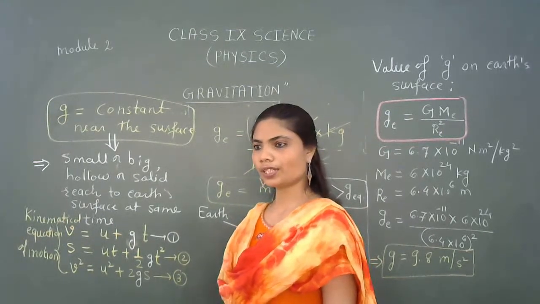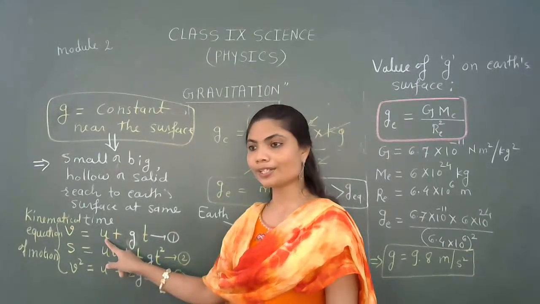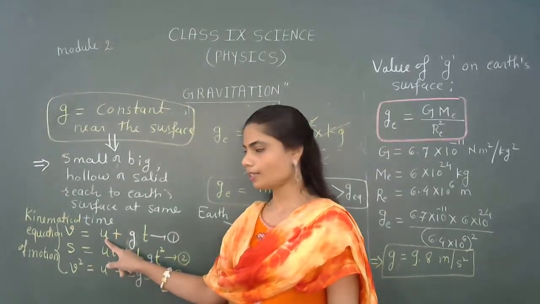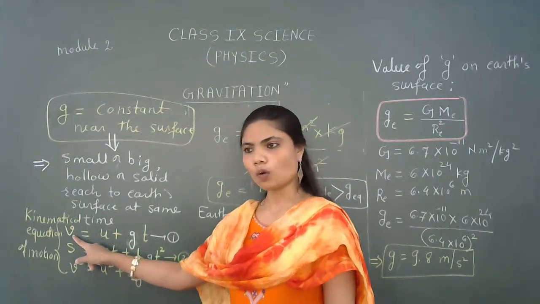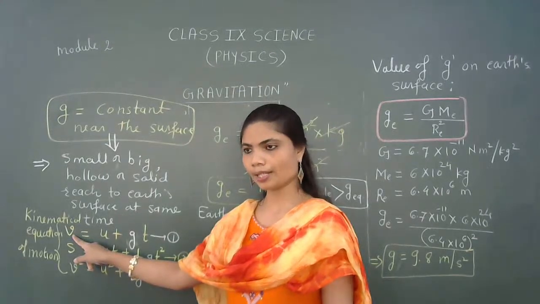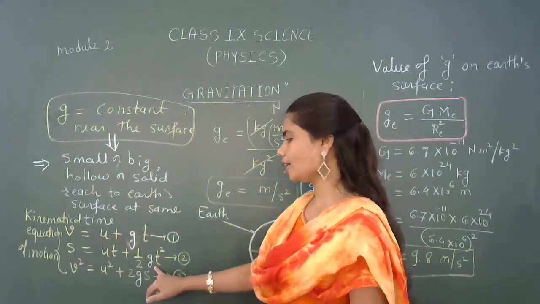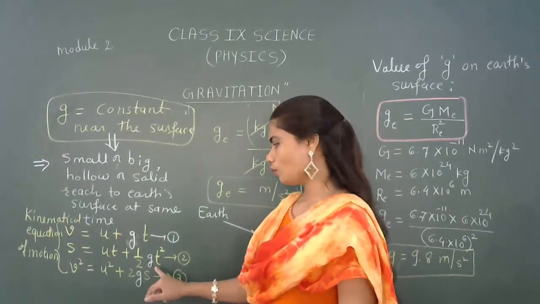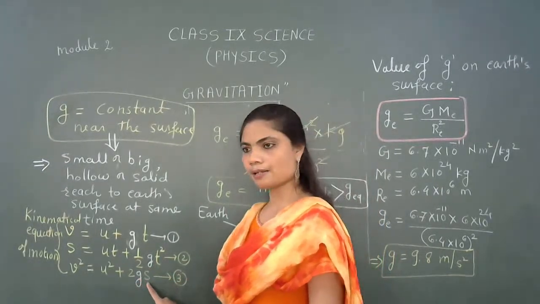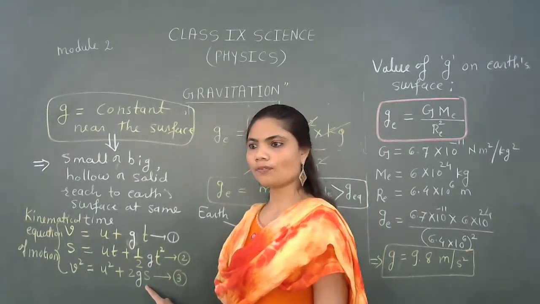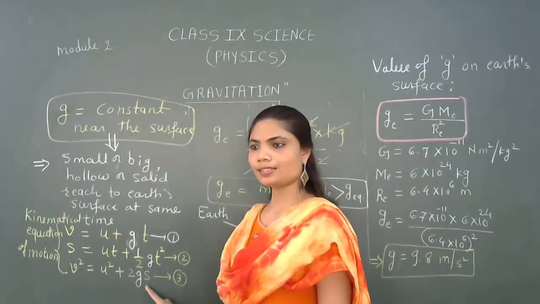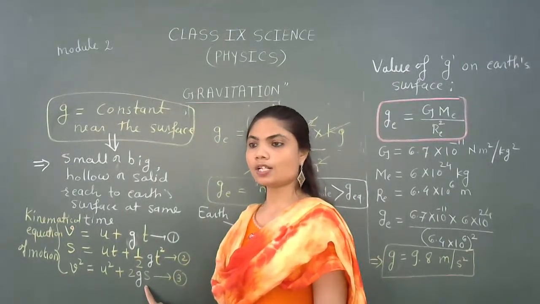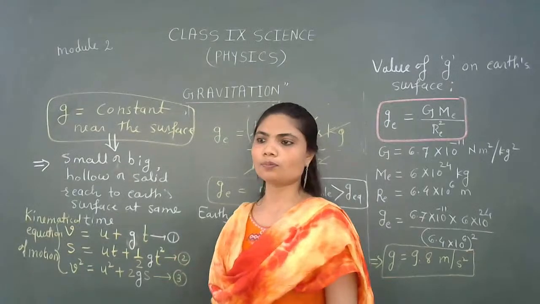Yes, Neelam Sisodia, very good. u is the initial velocity. v will be the final velocity. Okay. And g will be the acceleration due to gravity. What will be the meaning of s? s is the distance or displacement of the object.